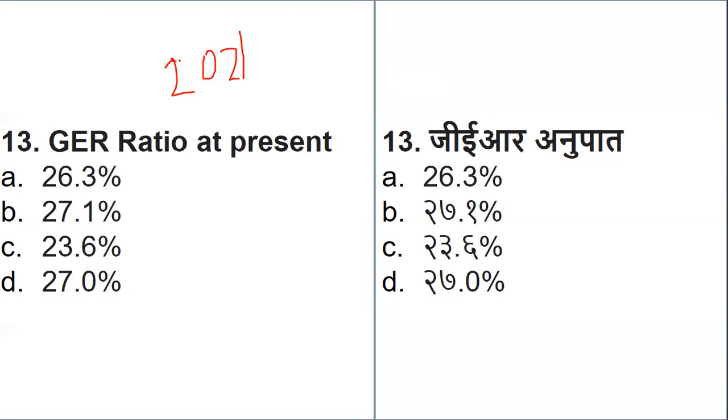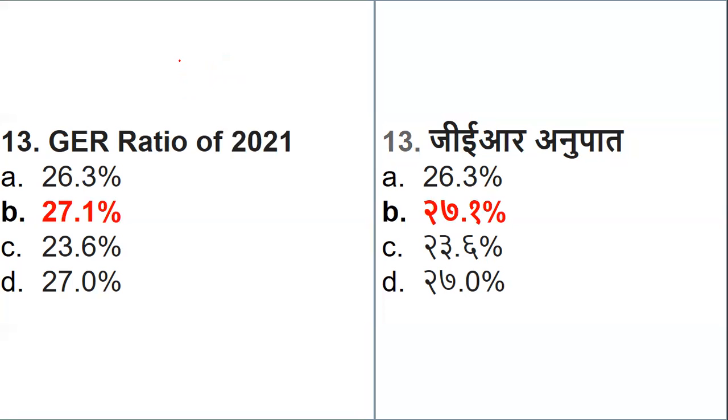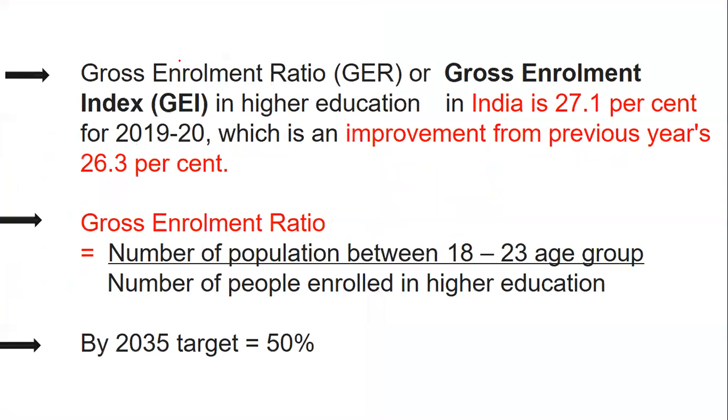That time I'll be giving you one more question related to gross enrollment ratio, but in a different way. So you should know the details of gross enrollment ratio now. Presently it is only talking about the 2021 status. So what is the ratio? 26.3, 27.1, 23.6 or 27? A lot of students have confusion in this. Many times they go wrong. If it is related to 2021 or present, that's the reason I have not taken 2022, which is yet to appear. So the present gross enrollment ratio is 27.1. Those students who do not know, because this question was in a recent cycle with the formula also.